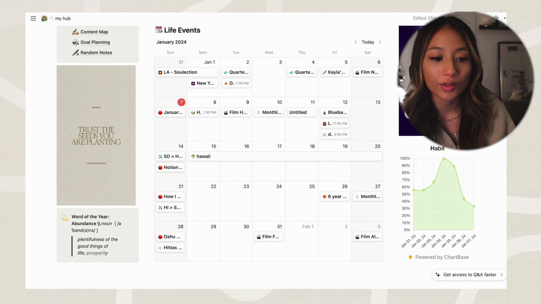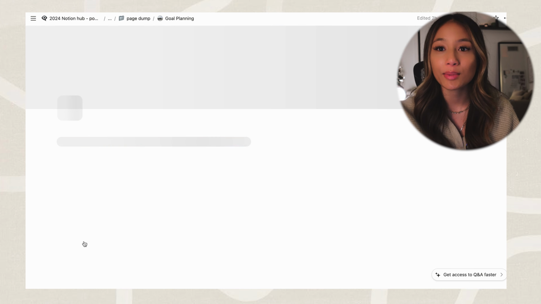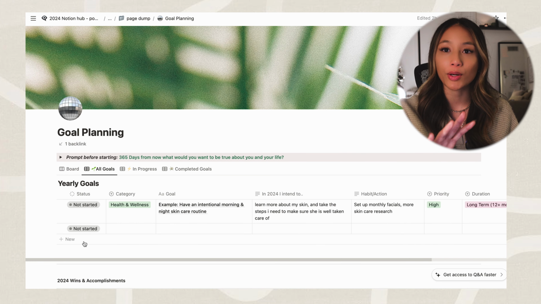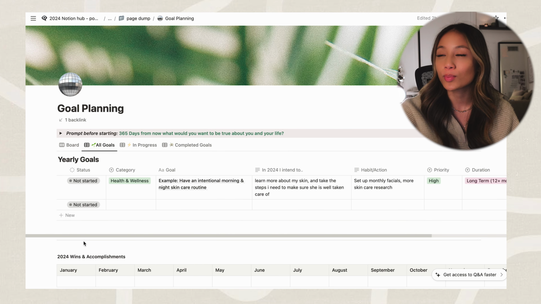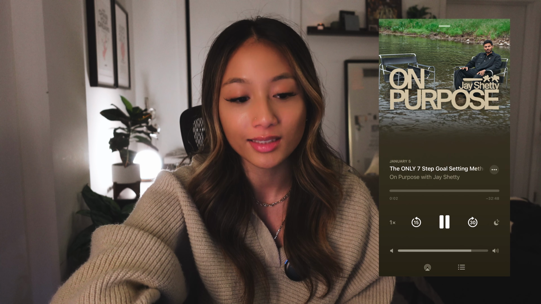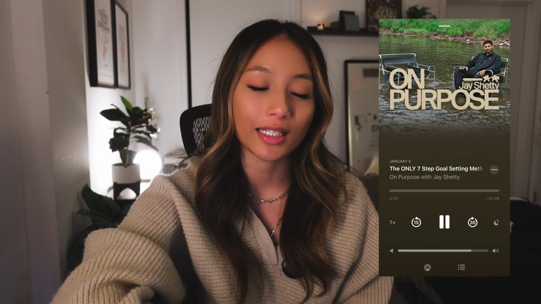Let's do a deep dive on some of these pages so I can help you guys when you are setting up your Notion. So the first one, I want to go into the goal planning page. As I mentioned earlier, this is the page where I go into every single month and plan out all of my goals. Before you do any goal planning, if you've already done it, I still would recommend this, but Jay Shetty came out with a new podcast called The Only 7-Step Goal Method You Need to Become Who You Are, and I linked it for you guys.